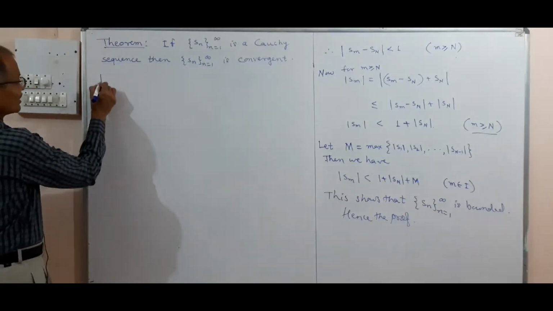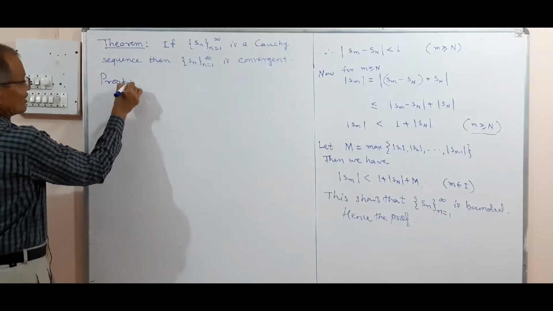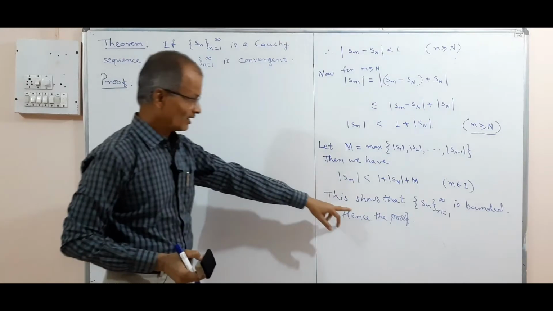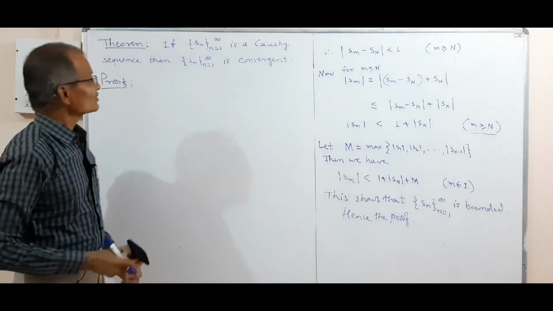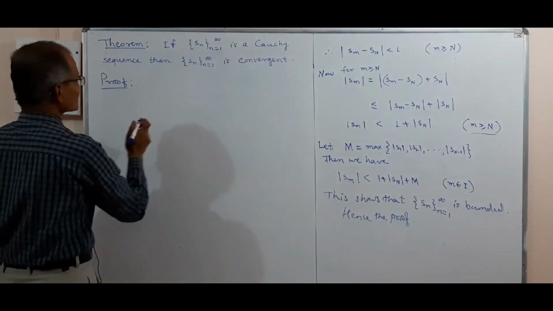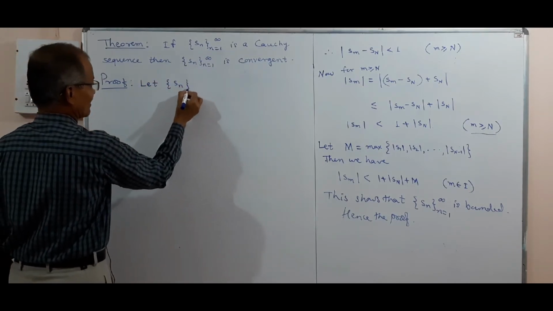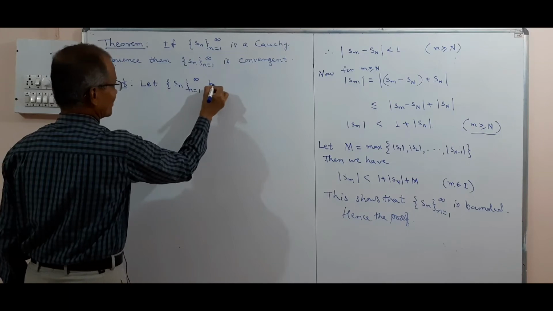Now we shall make use of the earlier lemma. What the earlier lemma says: if sequence Sn is Cauchy, then it is bounded. So let Sn be a Cauchy sequence.